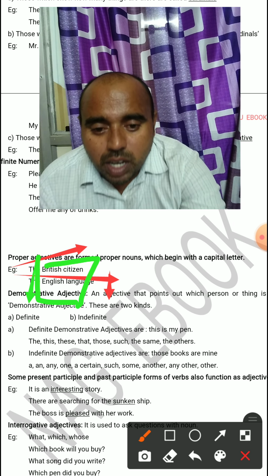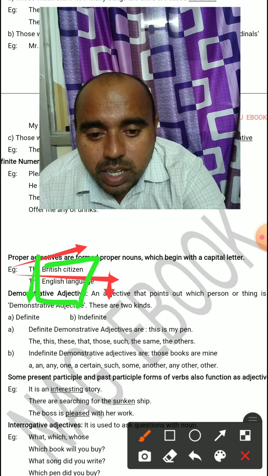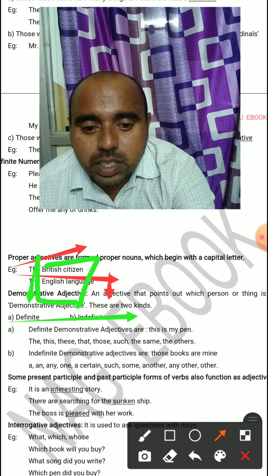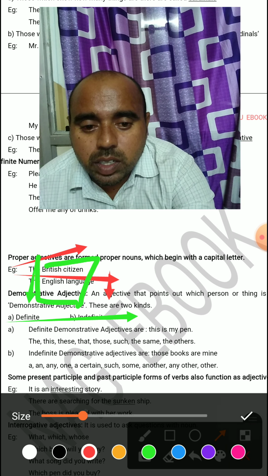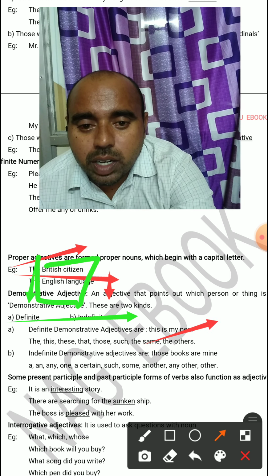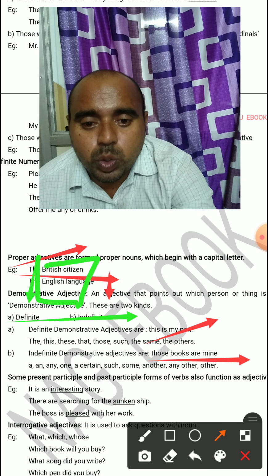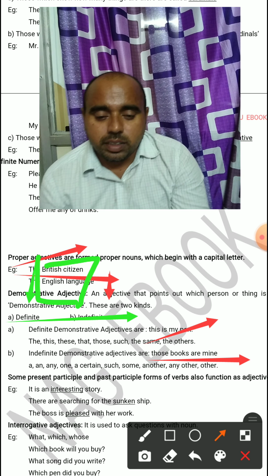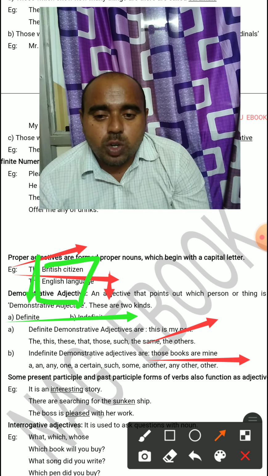Okay, my dears. If we see how it will be, definite and indefinite: this is my pen. Okay, those books are mine. Okay, my dears. Then let's go to another point.